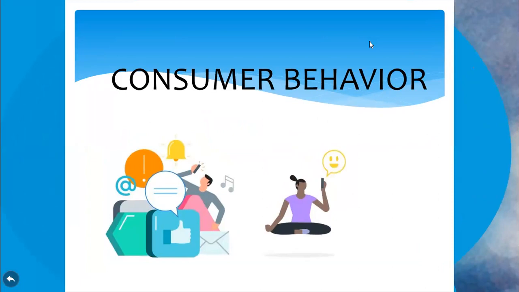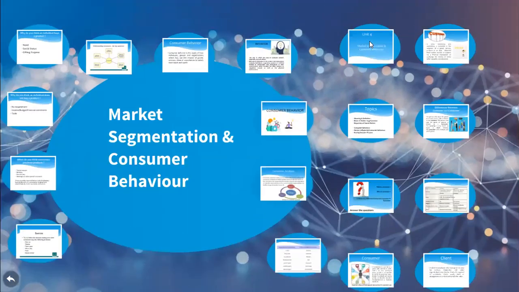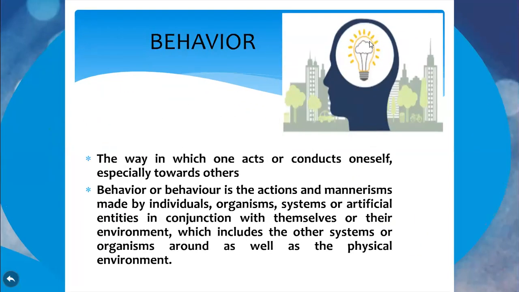So we discussed that the consumer is a person. He means the end user, the person who consumes, the person who enjoys. Then what do you mean by behavior? Behavior is the way one acts or conducts oneself, meaning how they are going to behave. It's completely different from person to person.